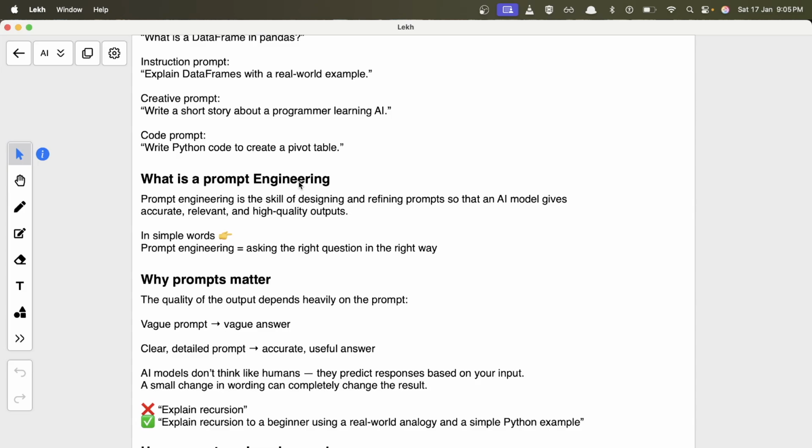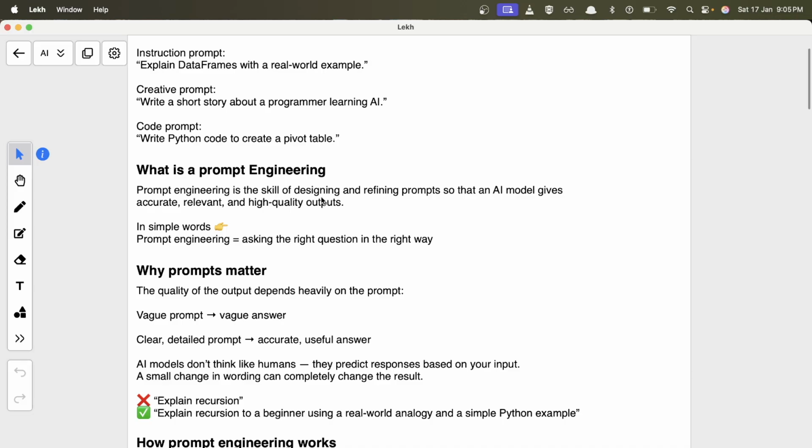So prompt engineering is a skill of designing and refining prompts so that the AI model gives accurate, relevant and high quality outputs. The output of the AI model is highly dependent on the way that you are passing the prompt to the AI.